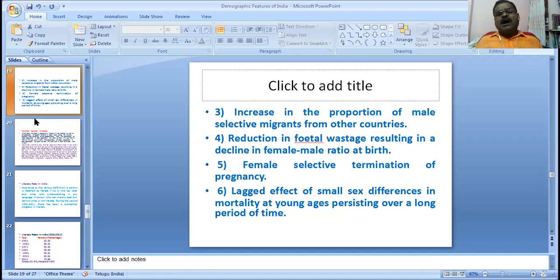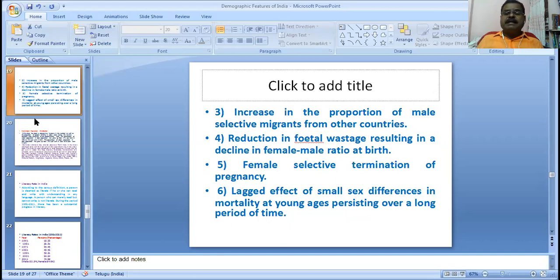An increase in the proportion of male selective migrants from other countries. Reduction in fetal wastage, resulting in a decline in the female-male ratio at birth level. Female selective termination of pregnancy. Lagged effect of small sex difference in mortality at young ages persisting over a long period of time.